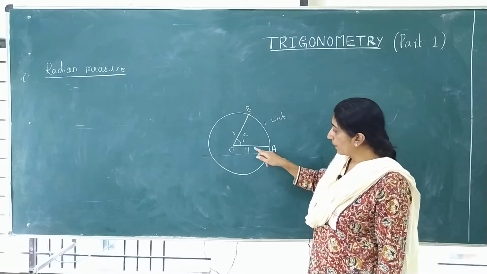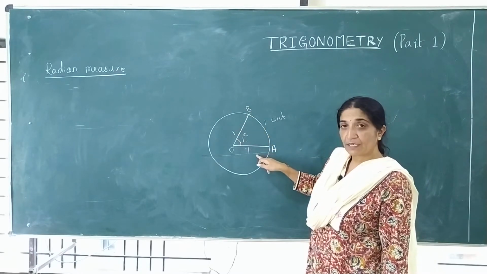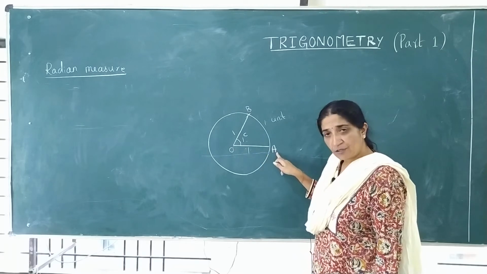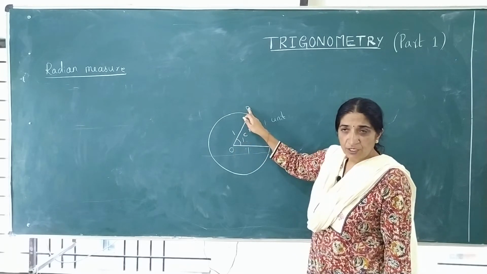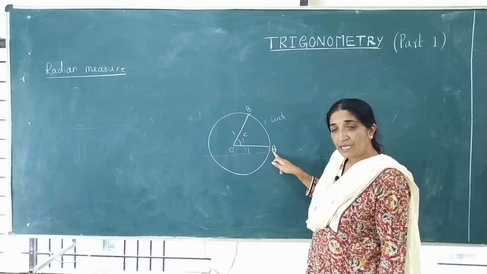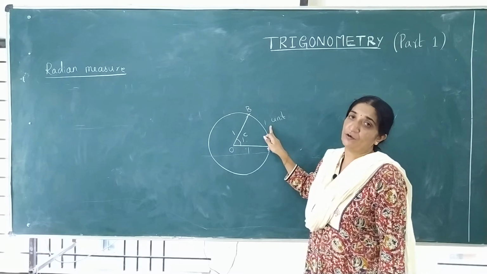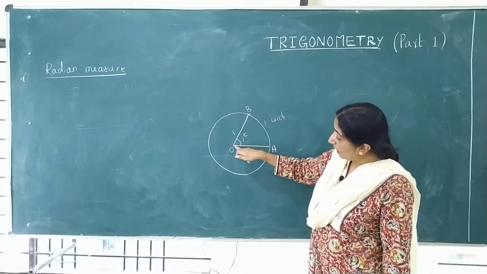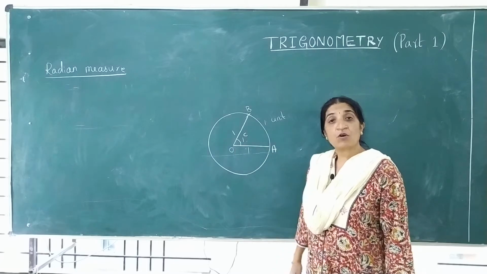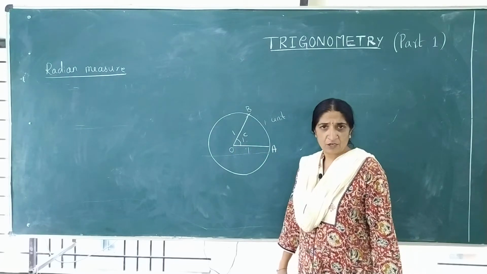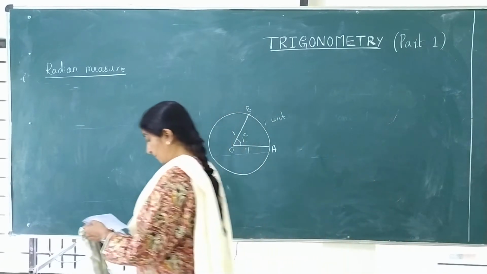Understood? Consider a circle, unit circle, and mark the points A and B. How should you mark them? The three distances must be the same. So obviously OA is radius 1 unit, OB is also radius 1 unit, and we are marking A and B such that this is also 1 unit. And whatever is the angle at the center, that angle is called 1 radian. Is it clear or what? Now write the definition then.